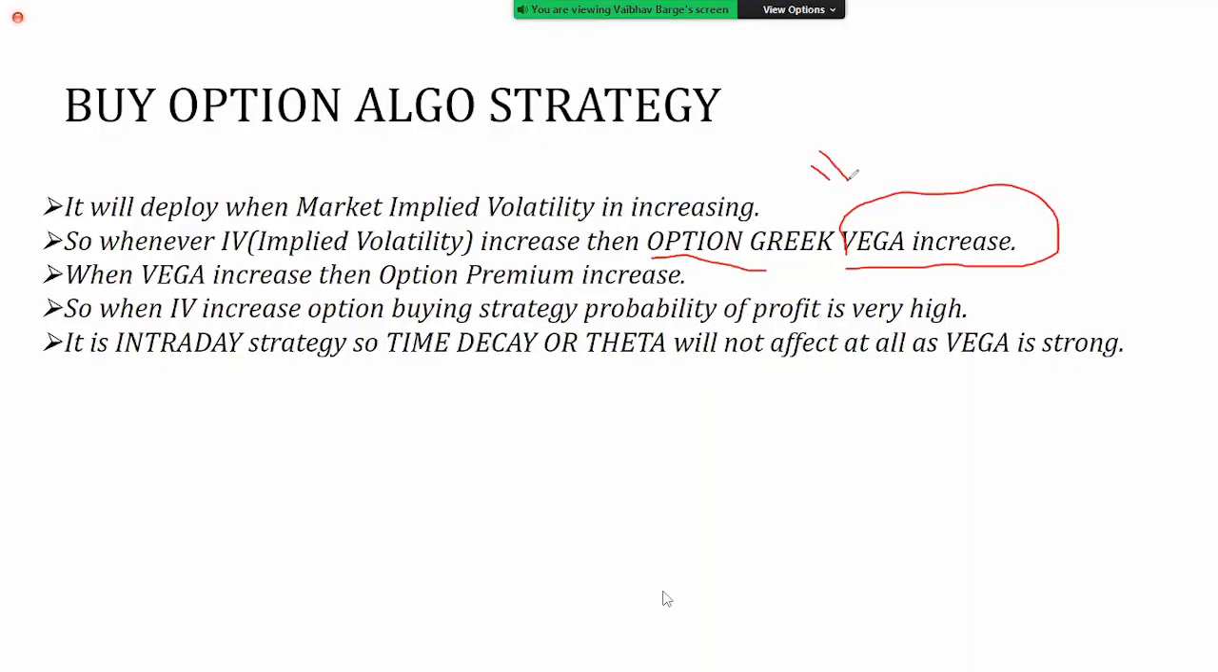Also will be in our favor. So whenever implied volatility is increasing, Vega also increases, and that will help us to get profit.